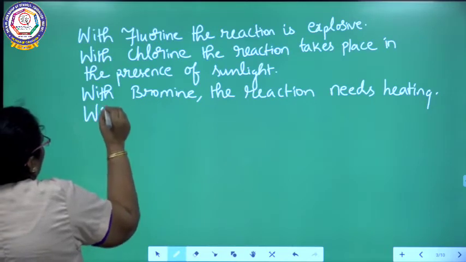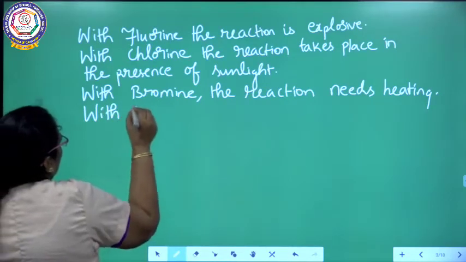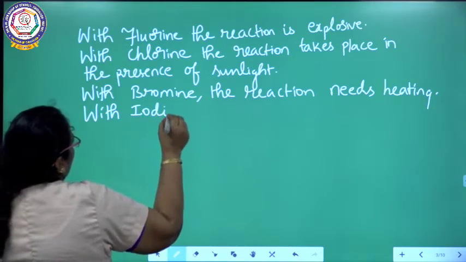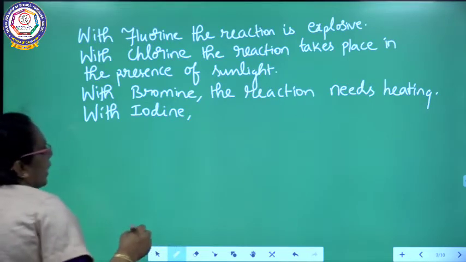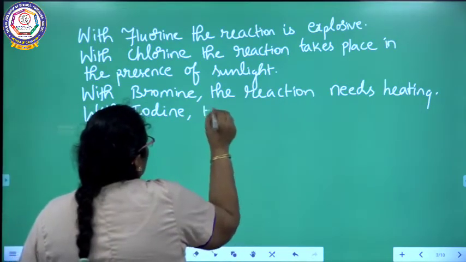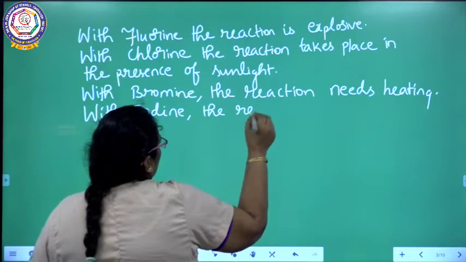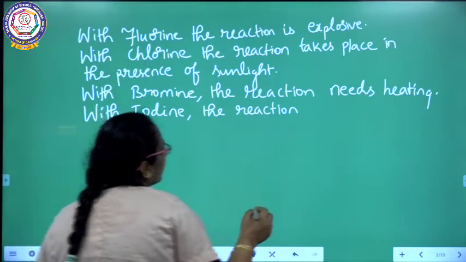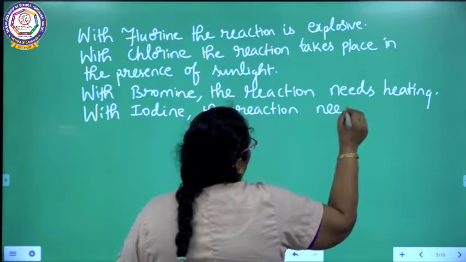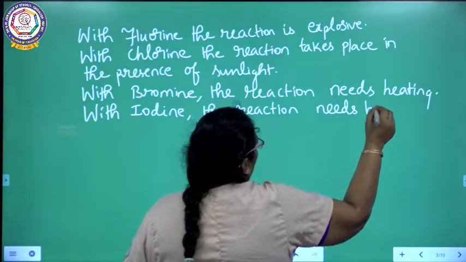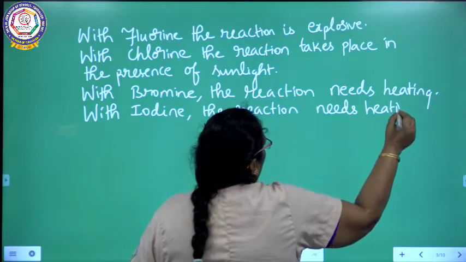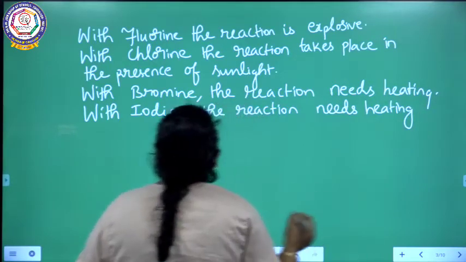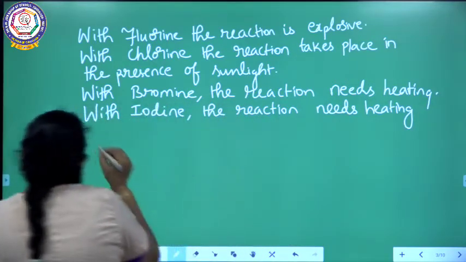So with iodine, the reaction needs heating as well as a catalyst.